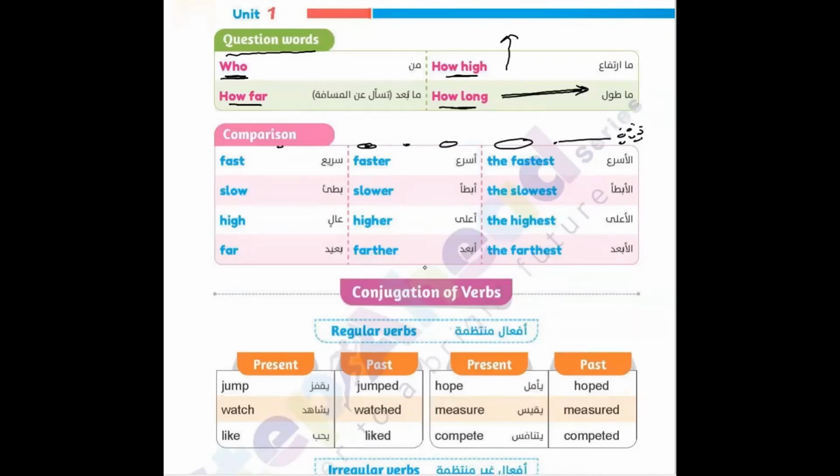Faster, to compare between two things, places, animals, or persons. And the fastest compares one with others. Slow, slower, the slowest. High, higher, the highest. Far, farther, the farthest. Okay, those are comparison words.